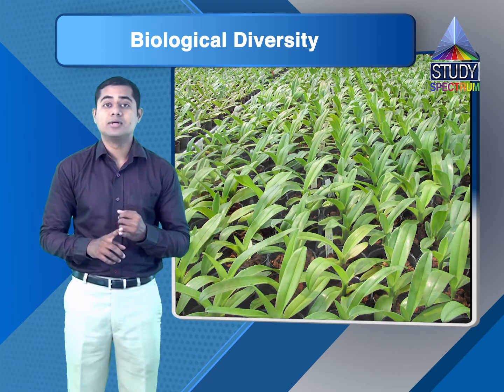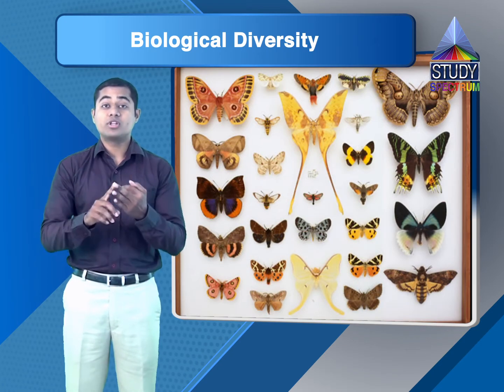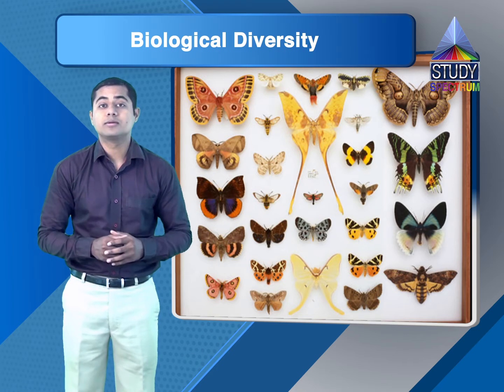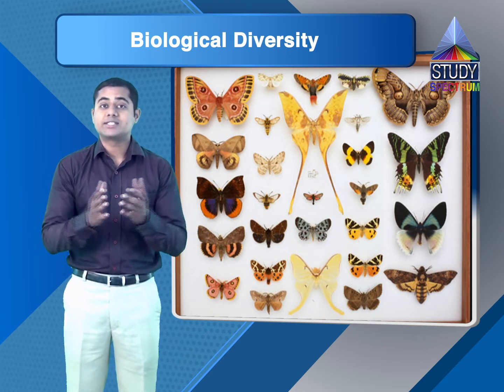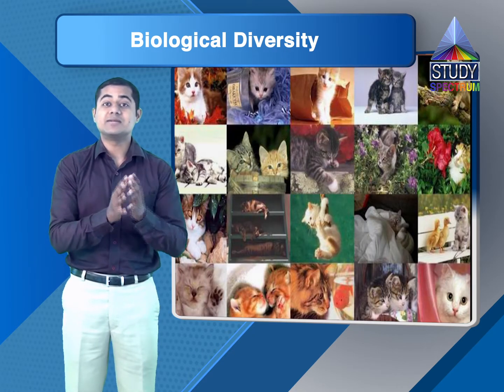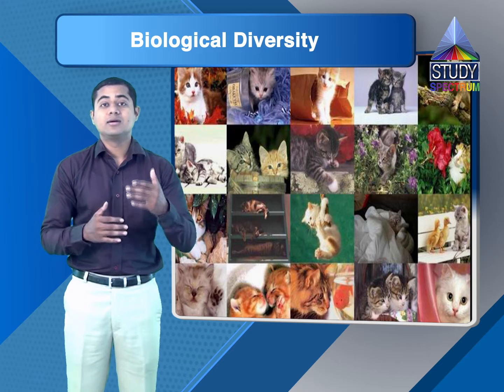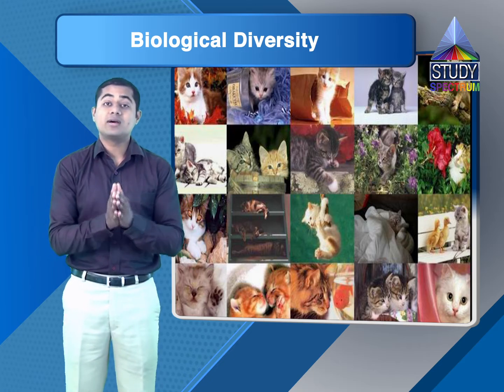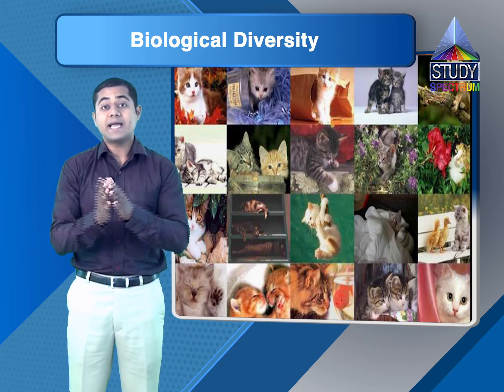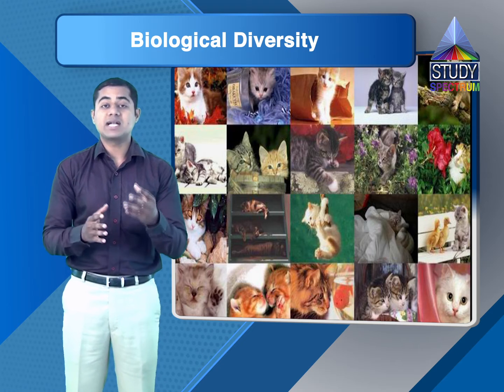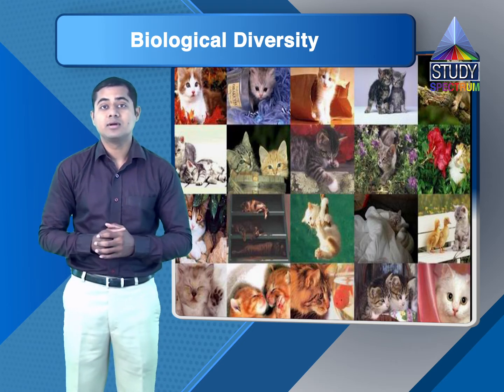In their shape, sizes, what they eat, what they dwell on, what is their body structure, what are their body systems, how their life cycle goes on, what are their lifespans, for how many years that living organism lives.